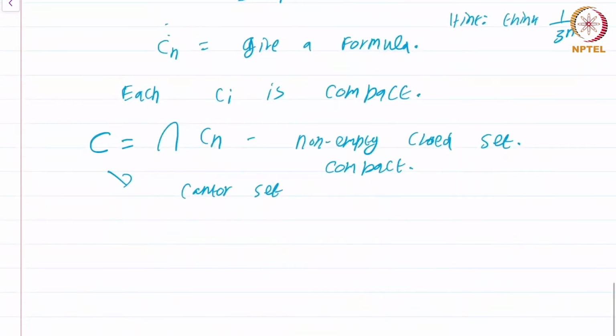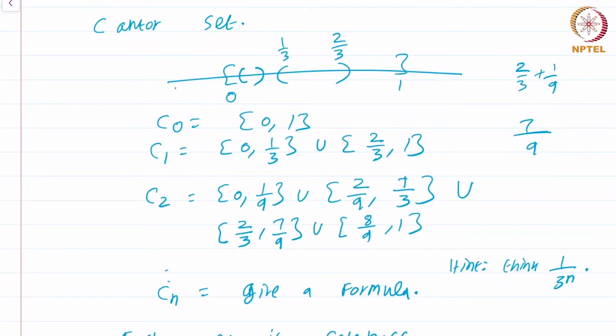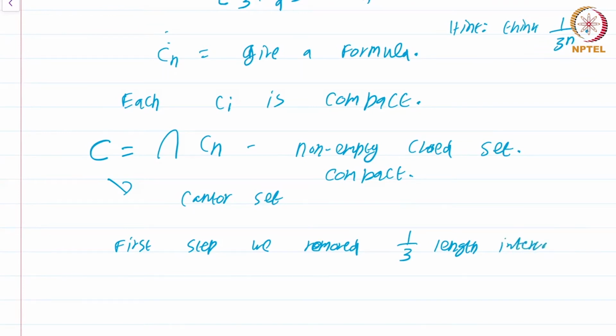Now observe the following. At the first step, we removed a 1/3 length interval, the middle 1/3. At the second step, we removed 2 intervals of length 1/9.